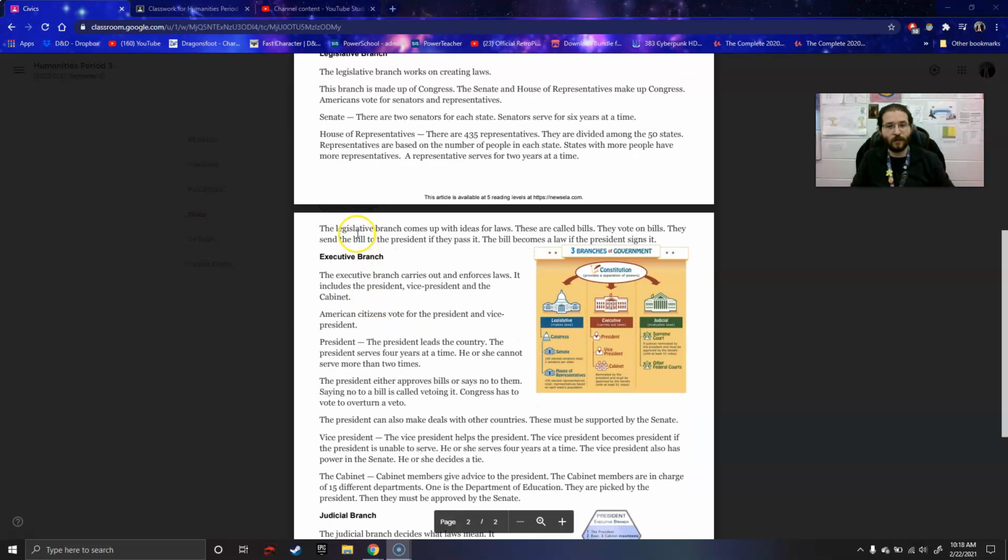The legislative branch comes up with ideas for laws. They are called bills. They vote on bills, and they send the bill to the president if they pass it. The bill becomes a law if the president signs it.